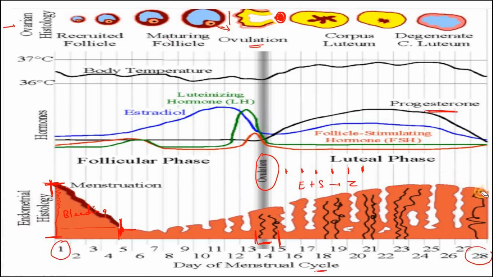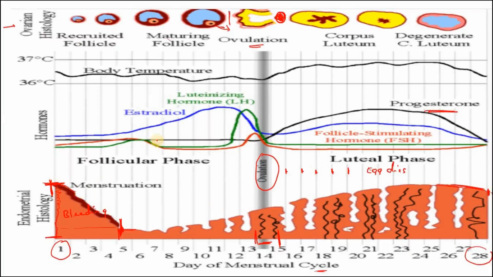But if such a thing does not occur, the egg does not meet the sperm on these days, no sperm comes, what happens? The egg ultimately dies. So all this tissue is in vain. All the work done by the uterus is in vain. So after 28 days, the next day, the next cycle starts. Menstruation will start. So this is a cycle.